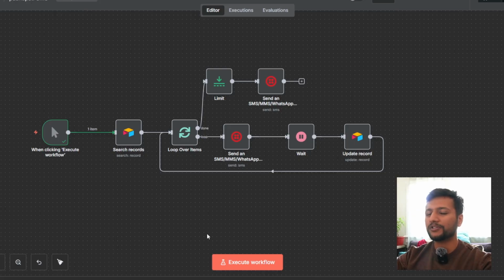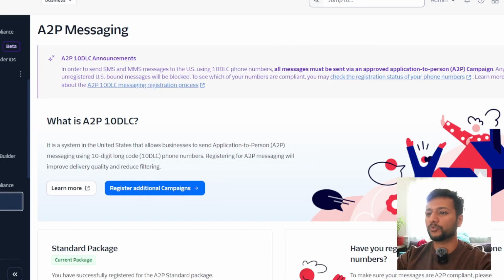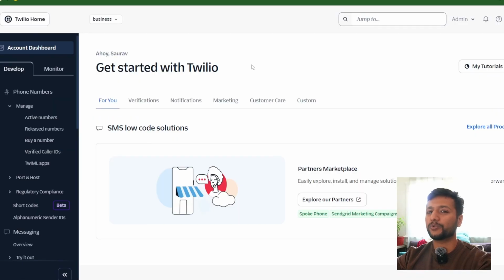Now, building this automation is not that big of a deal. The workflow is small. There's not much to look into. But the main problem arises from Twilio. Let me show you Twilio. The important part here is the Twilio setup.